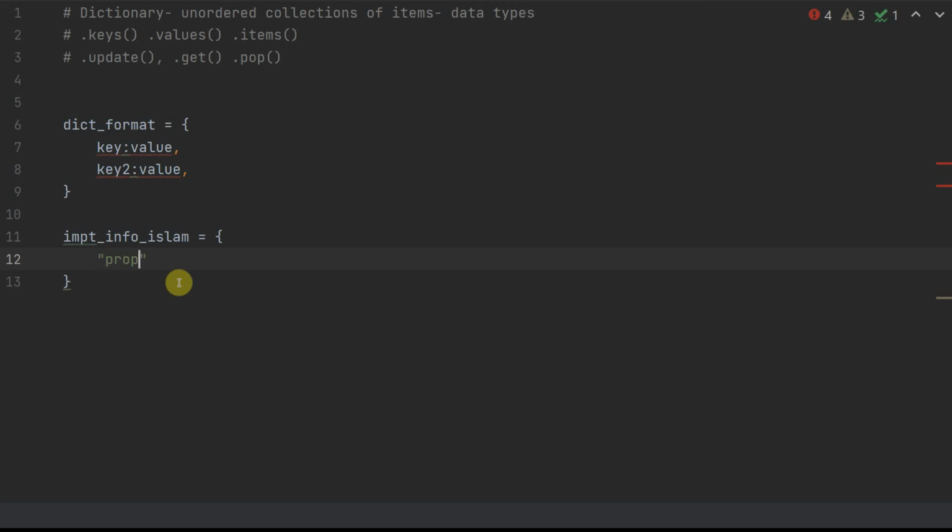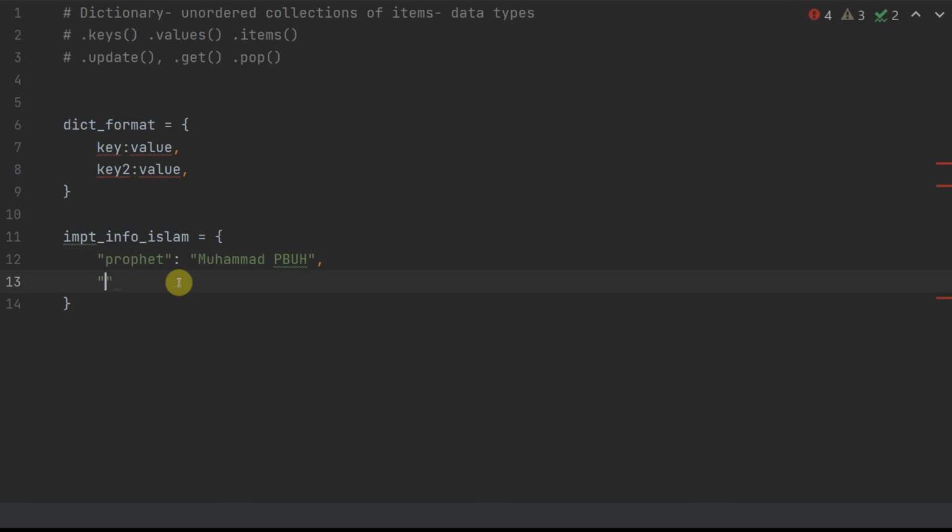I can give it a name, and then say the name of that prophet, the last prophet, is Prophet Muhammad sallallahu alaihi wasallam, right? It's just the name of the last prophet in the religion of Islam if you're unsure, comma. Now your dictionary could be as straightforward as just one particular piece of information, or it could be more as well.